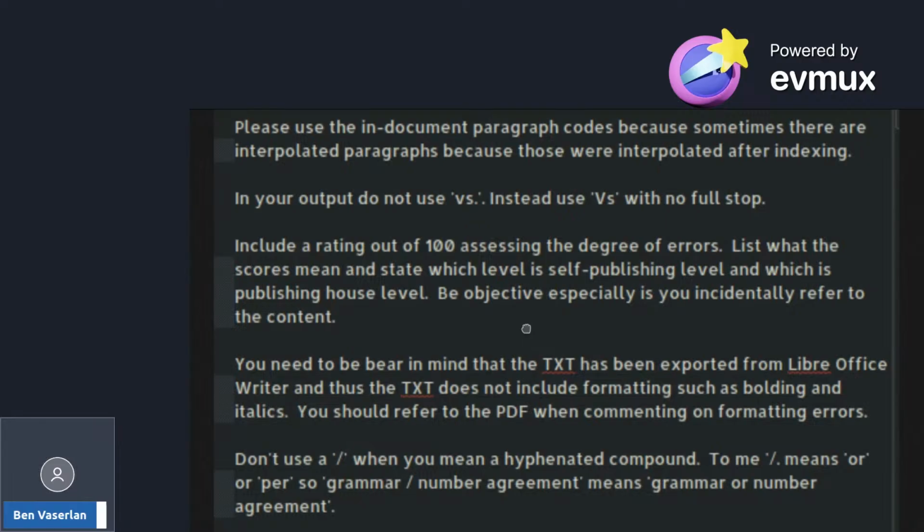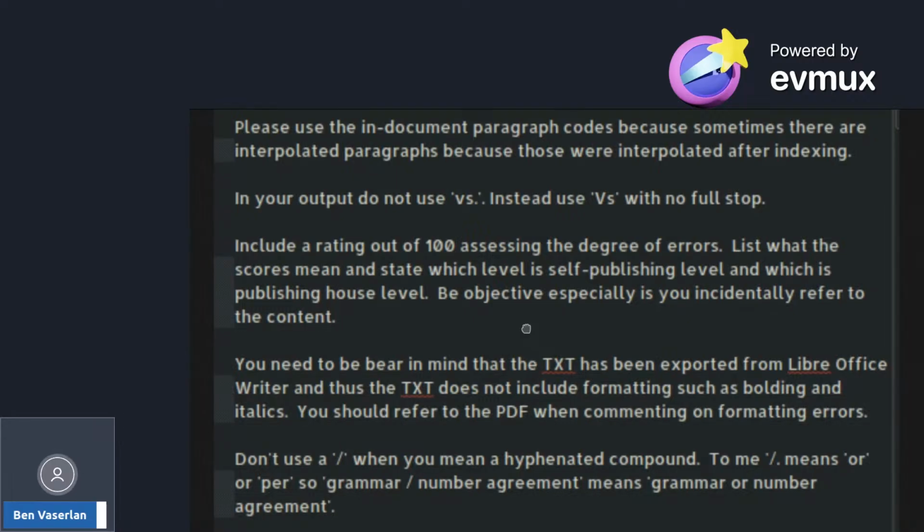Please use the in-document paragraph codes, because sometimes there are interpolated paragraphs, interpolated after indexing. For example, sometimes I might put 110A, but I'd already indexed all the material after that, so 111 onwards, and I don't want to change the indexing, so I interpolated it.